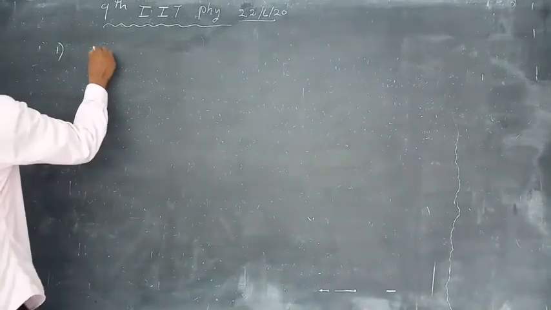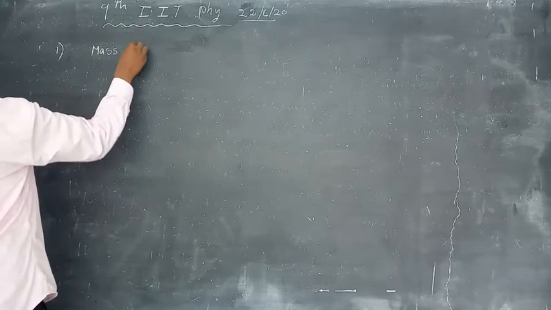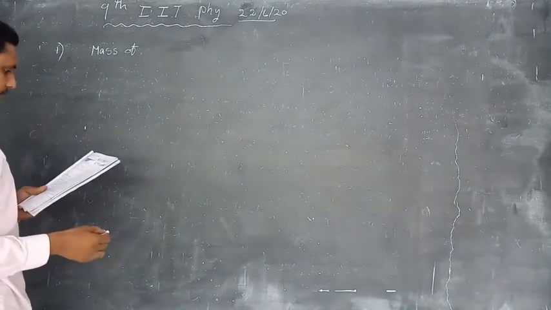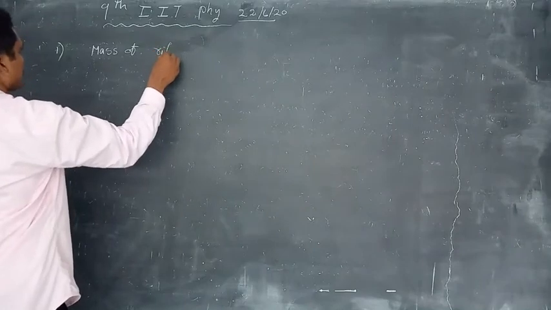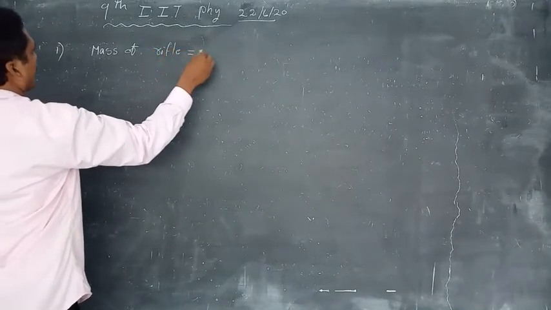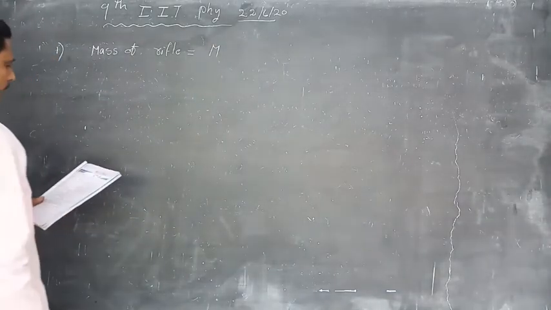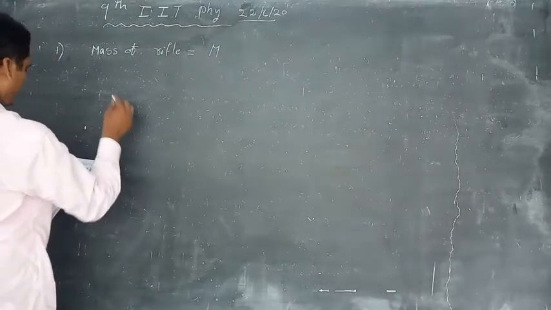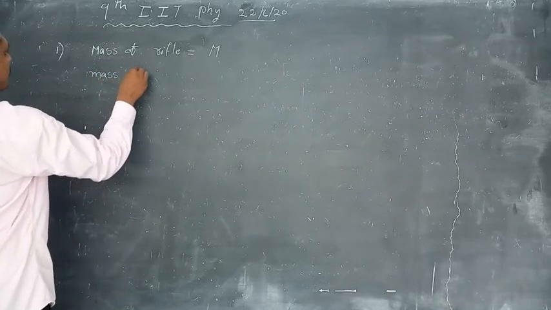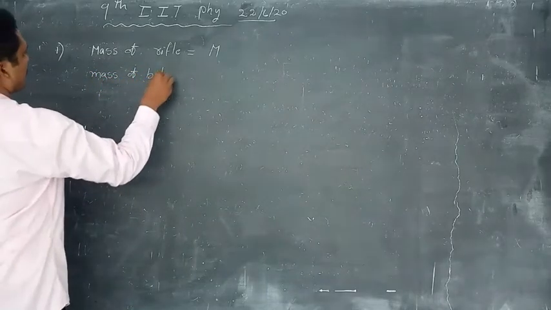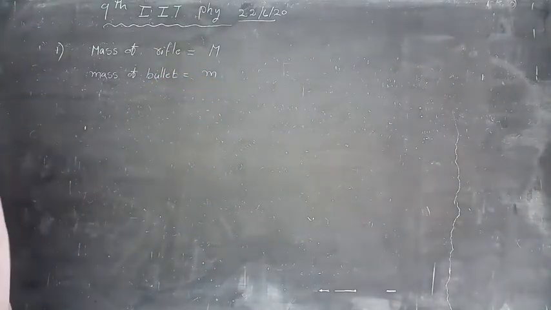Mass of gun or rifle is equal to capital M. Mass of bullet is equal to small m.